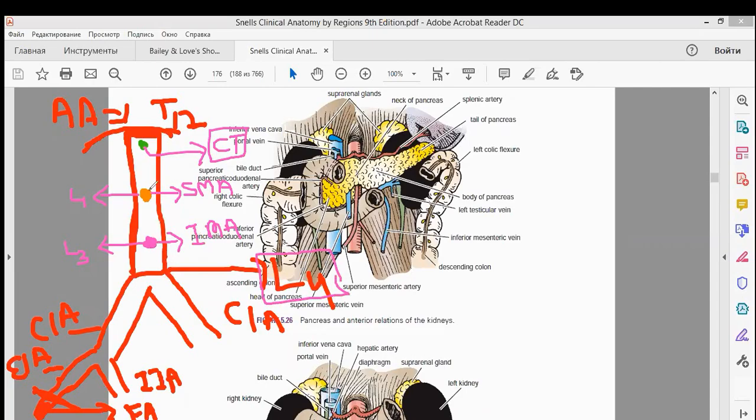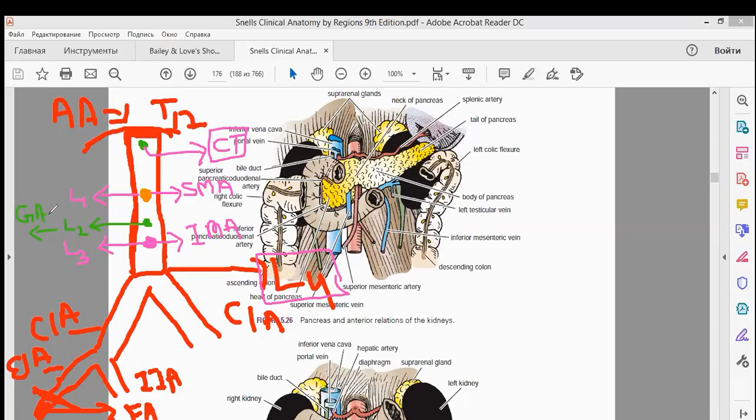After going through these points, what other points must you remember here? Another point is these two arteries. This is one artery which is present at the level of L2, and this artery at the level of L2 is your gonadal arteries.